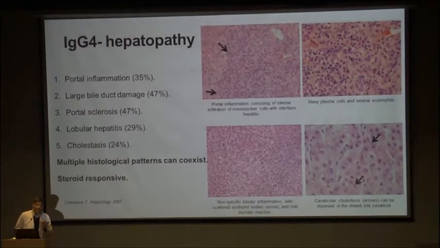The histological changes in the liver are classified into 5, and these can occur in various combinations. One is portal inflammation. The second is large bile duct damage. Third is portal sclerosis, when the portal tract is sclerosed but with minimal inflammation. You can have lobular hepatitis with non-specific inflammation in the liver parenchyma and also cholestasis. The important point is that if you do a liver biopsy in a patient and you find these non-specific changes, for us as clinicians, it is a clue that the pancreatic disease in this patient can be autoimmune pancreatitis.